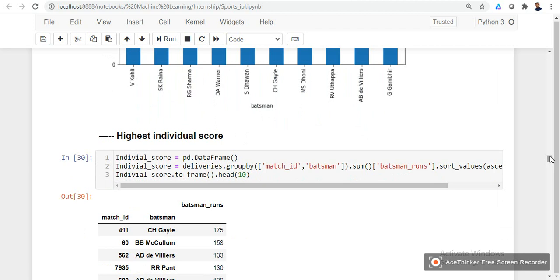I'm also saving this code in my GitHub repository, so you can get it there. In the highest individual score category, we have Chris Gayle with 175 runs, then Brendon McCullum with 158 runs, AB de Villiers with 133, and all other players as well.